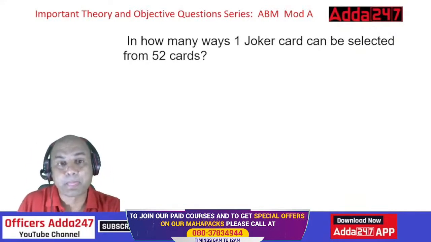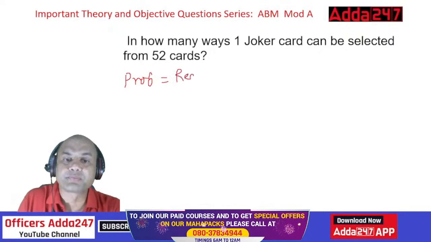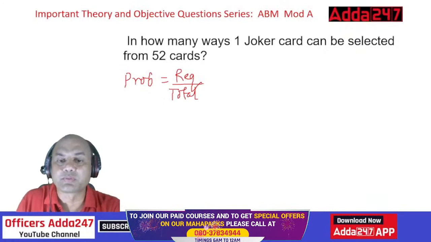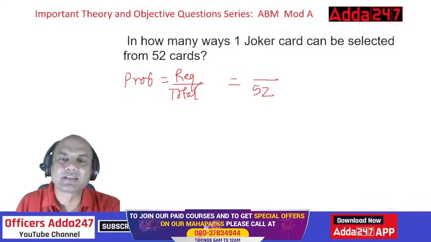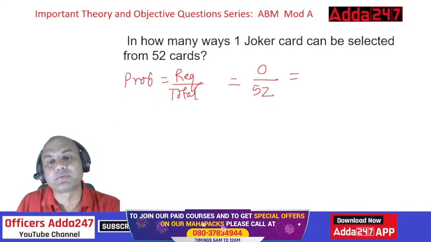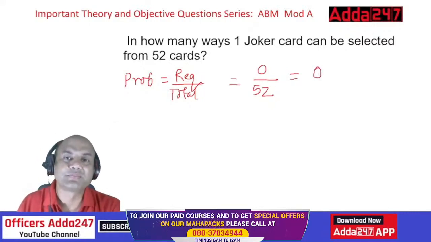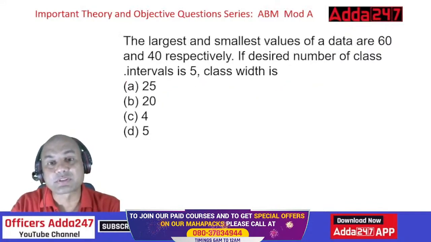Again, simple one. So probability equals required upon total, right? How many cards are there in total? 52. Okay. How many jokers are there in that 52 cards? There are 0 jokers. Joker is outside this pack of 52. So the probability is 0. Okay. Important one, isn't it? So this is a separate question altogether.